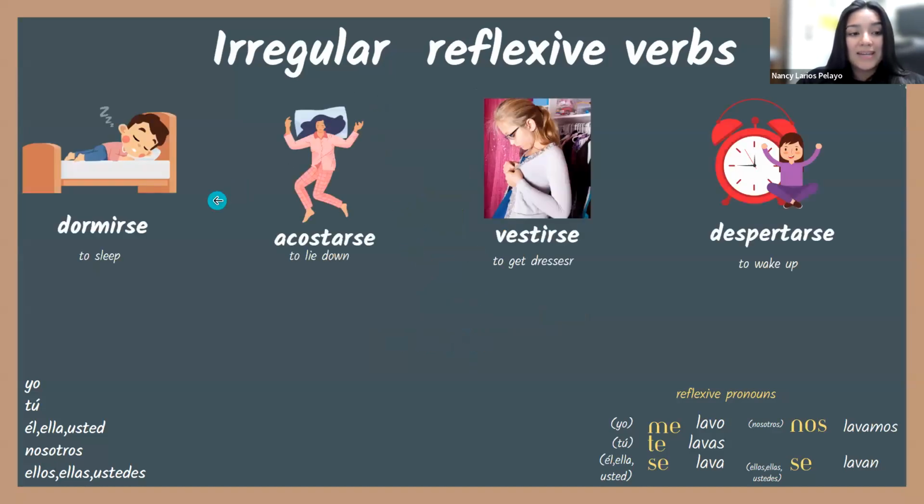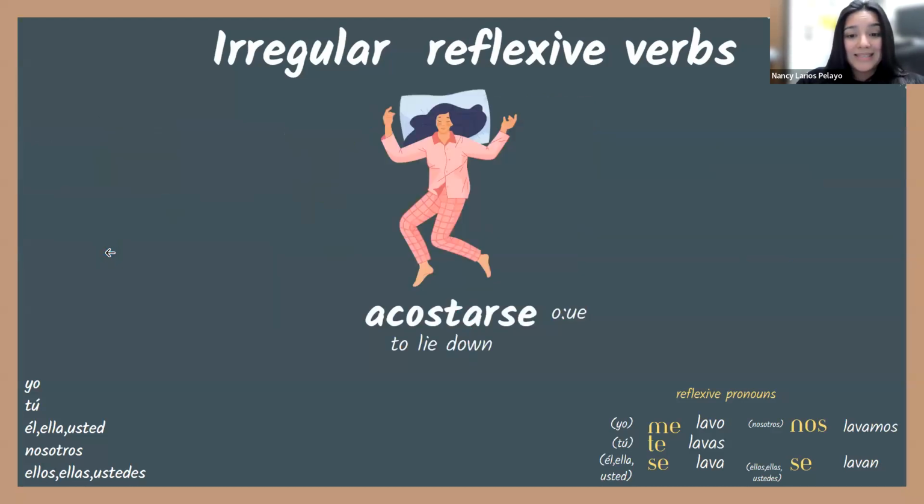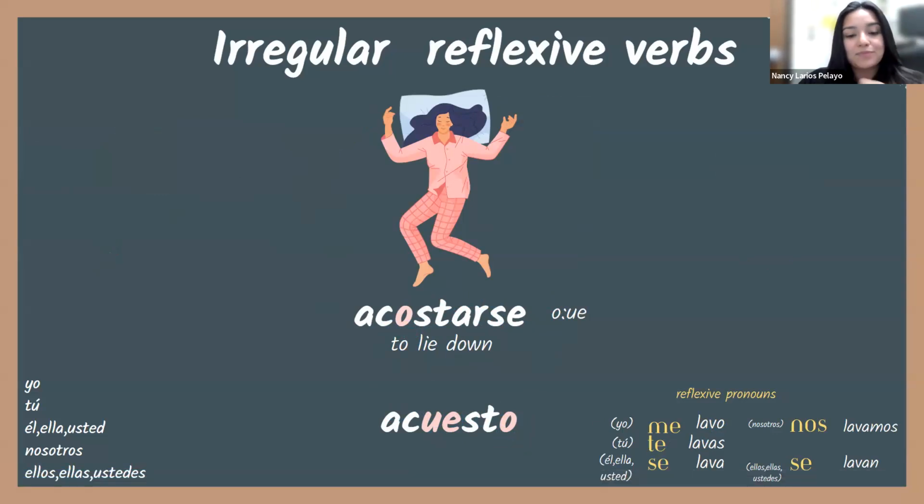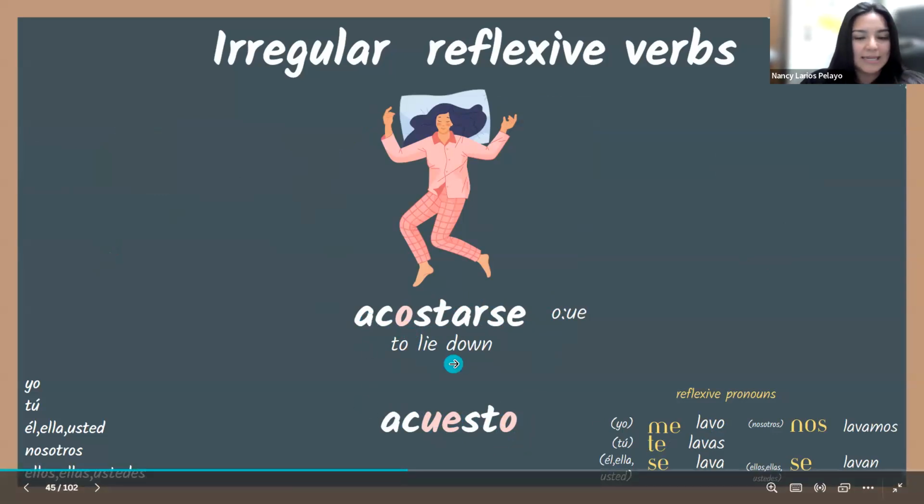And so when we have irregulars, right? There's sometimes a change in the stem. In this case, acostarse, right? There's a change because it goes from O to UE. And so we are changing the stem. But then if you notice, we have the ending that is still the same, okay? It follows the same thing. So me acuesto. The only thing is that we're changing the stem in this case. Entonces tenemos acostarse, which is to lie down, ¿sí? Acuesto, for me. Yo me acuesto. And that's going to happen to all of the forms.